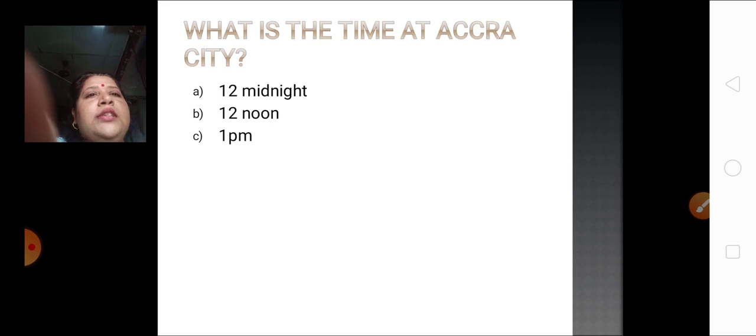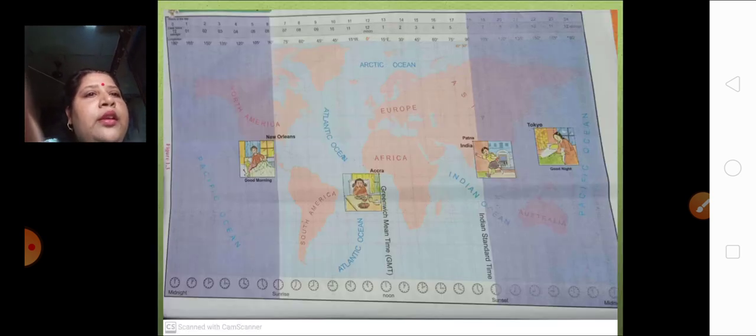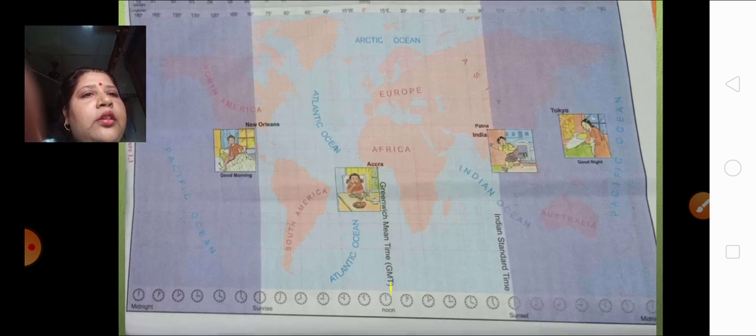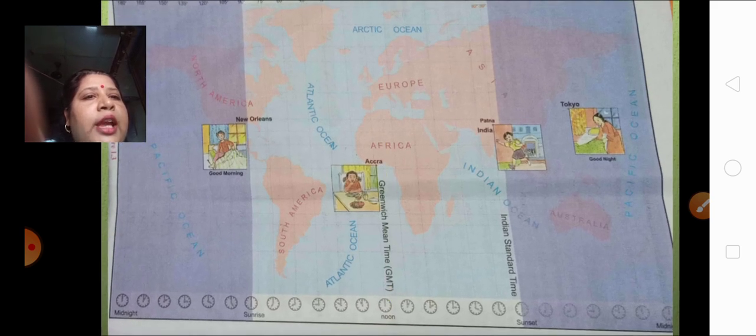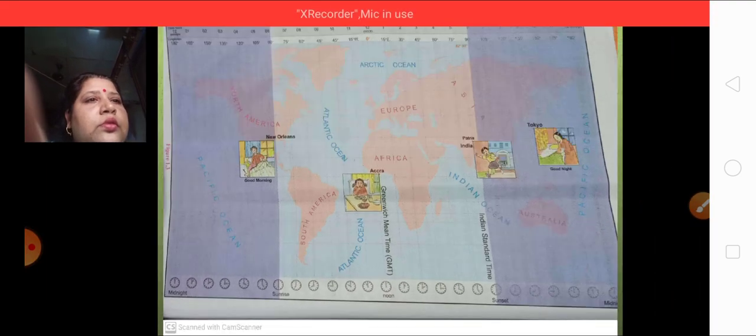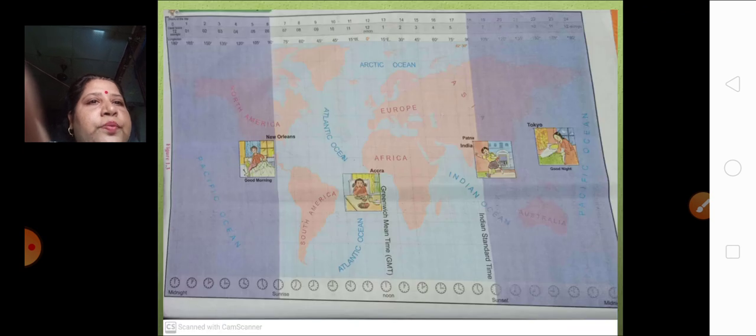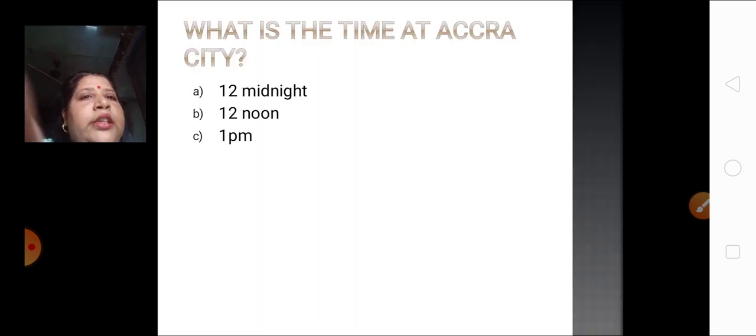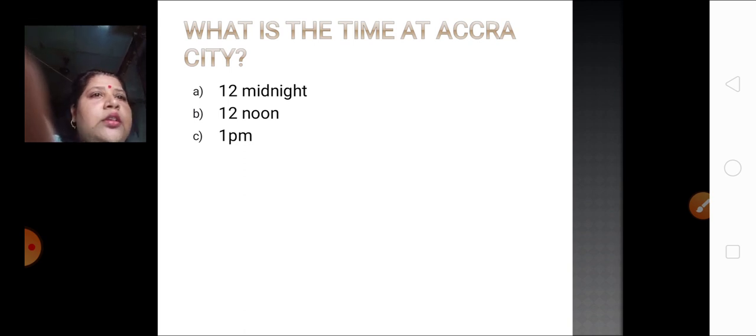Yes, children. What is the time at Accra city? Is it 12 midnight, 12 noon, or 1 p.m.? Let's see again the map. Where is Accra? Here. At Accra city, what is the time? You can see this watch over here down. What is the time over here? Yes, it is 12 noon. So you are going to click on option B.